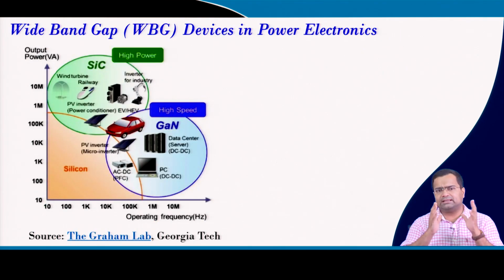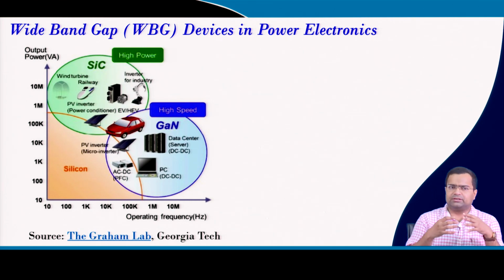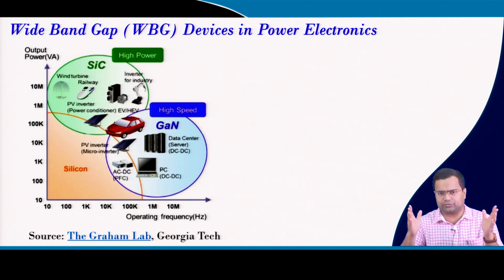As I said, in power electronics we are going to witness increasing use of wide bandgap devices. Two major wide bandgap devices which are slowly becoming more and more predominant in power electronics are, first, the gallium nitride device, whose applications include lower power levels, but which can be operated at a much higher switching frequency.